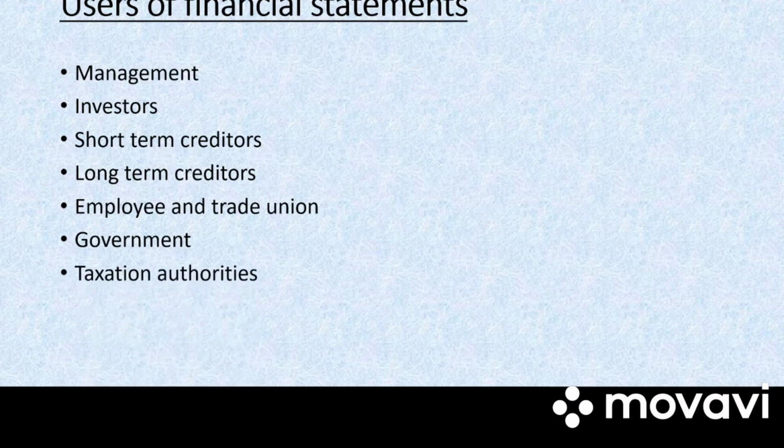Next we have employees and trade unions. Employees and trade unions can judge how much bonus and increase in wages is possible by knowing the profit of the firm. Next, the government will use the financial statement to study the profit margin of various industries and to increase or decrease the excise duty. Next, we have taxation authorities. It is for the purpose of assessing the income tax, sales tax, etc. And then we have other uses, that is research, consumer organization, trade association. So these are the uses of financial statements.